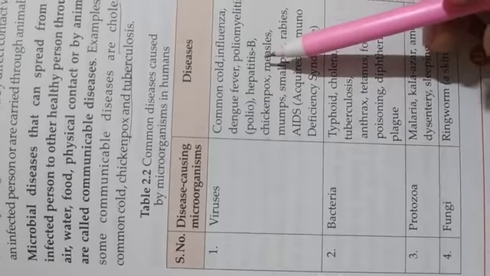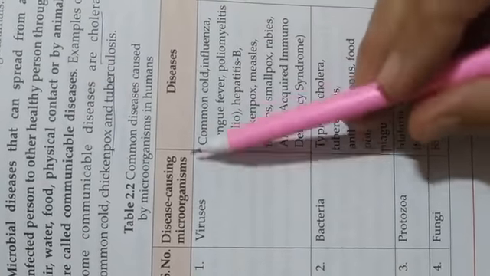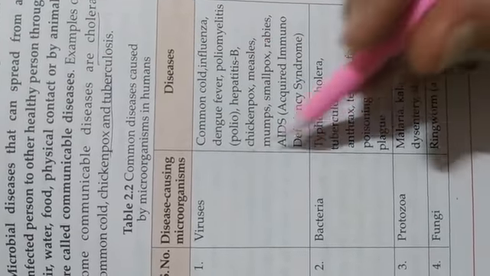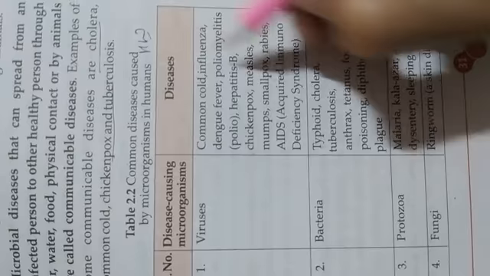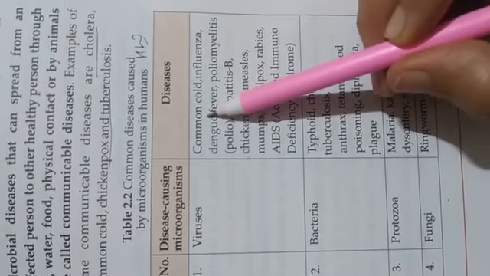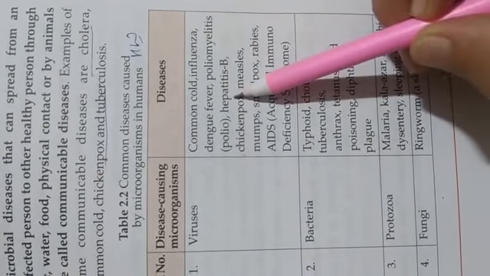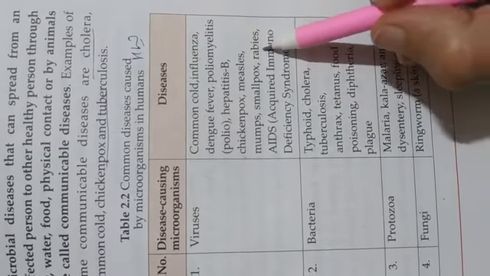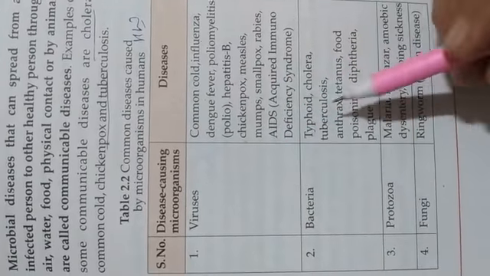Now a table is given. You have to learn this table for your homework. It shows which type of disease is caused by which type of microorganism, with the disease and the microorganism name given. Viruses cause common cold, influenza, dengue fever, poliomyelitis, hepatitis B, chickenpox, measles, mumps, smallpox, rabies, and AIDS. These are the diseases caused by viruses.